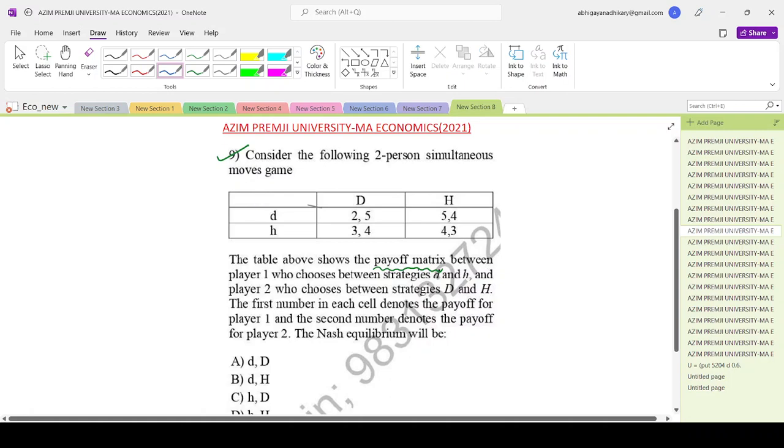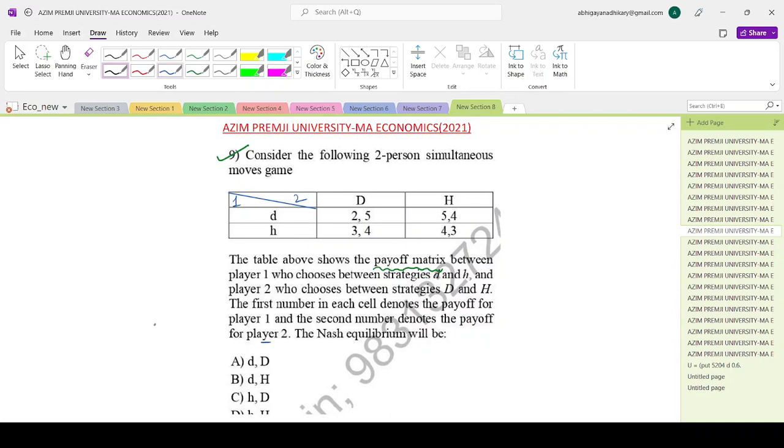So this is player 1, this is player 2. The first number in each cell denotes the payoff of player 1 and the second number denotes the payoff of player 2. So the Nash equilibrium will be which of the following?